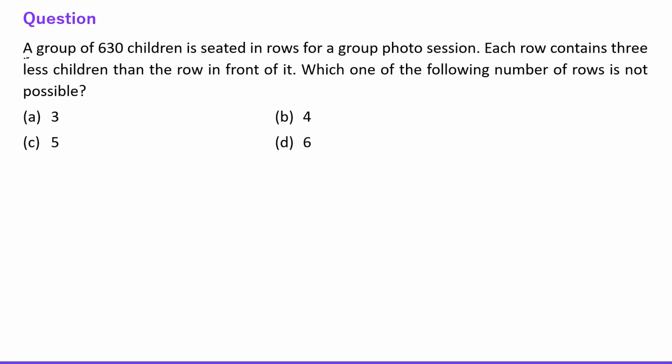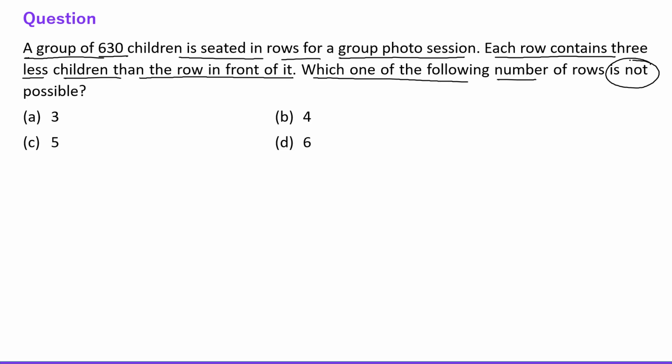Next question says a group of 630 children is seated in a row for a group photo session. Each row contains 3 fewer children than the row in front of it. Which one of the following numbers of rows is not possible? Right everyone, not possible. Okay. This question I would recommend just going through the options, because if you make an equation and then try to solve this question, it would be a tough one, right?